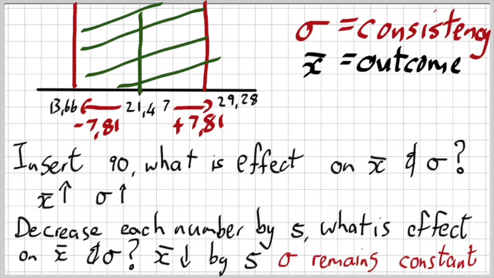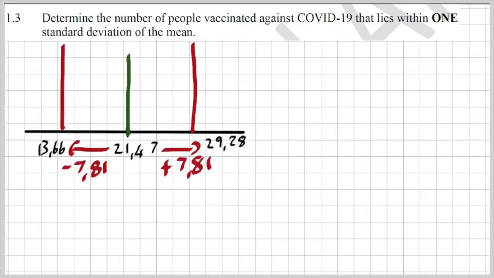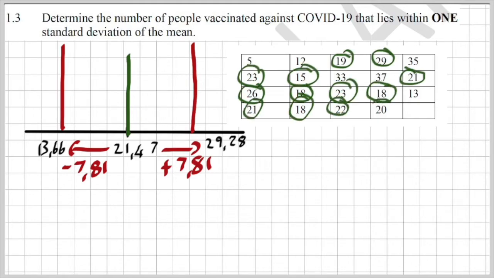This is the kind of question that I love to ask and I can expect the examiner to also ask. Let's have a look at the next question. Oh my goodness, look at 1.3. How many people lie within one standard deviation of the mean? Well, let's look at the data. There I've circled all of the ones that lie between 13,66 and 29,28.